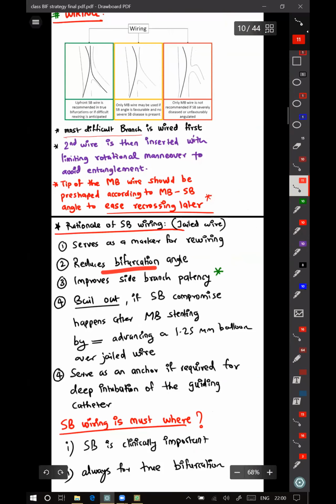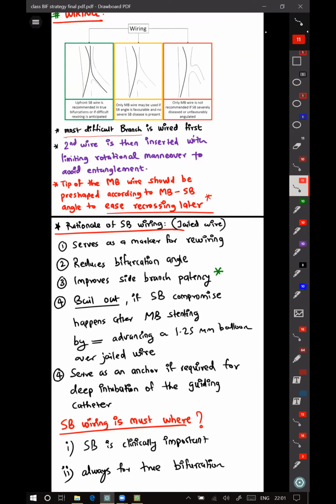It reduces the bifurcation angle. Suppose the bifurcation angle is more than 90. It happens in left main usually, the angle can be more than 90 also. So in that case, once you wire the lesion, the angle will automatically become favorable. But another disadvantage is your favorable angle, which is 90, can reduce also to some 60-70 degrees.